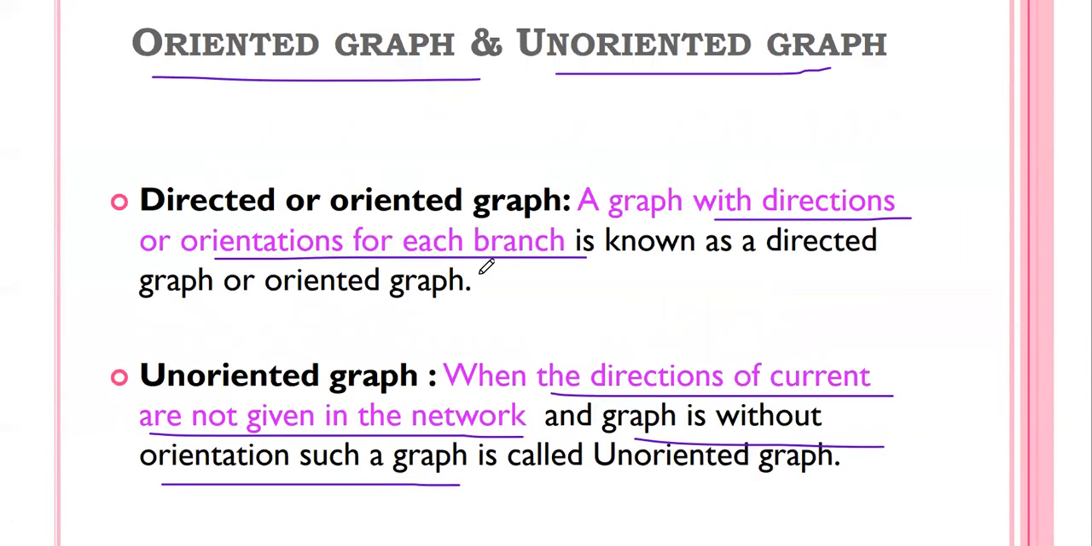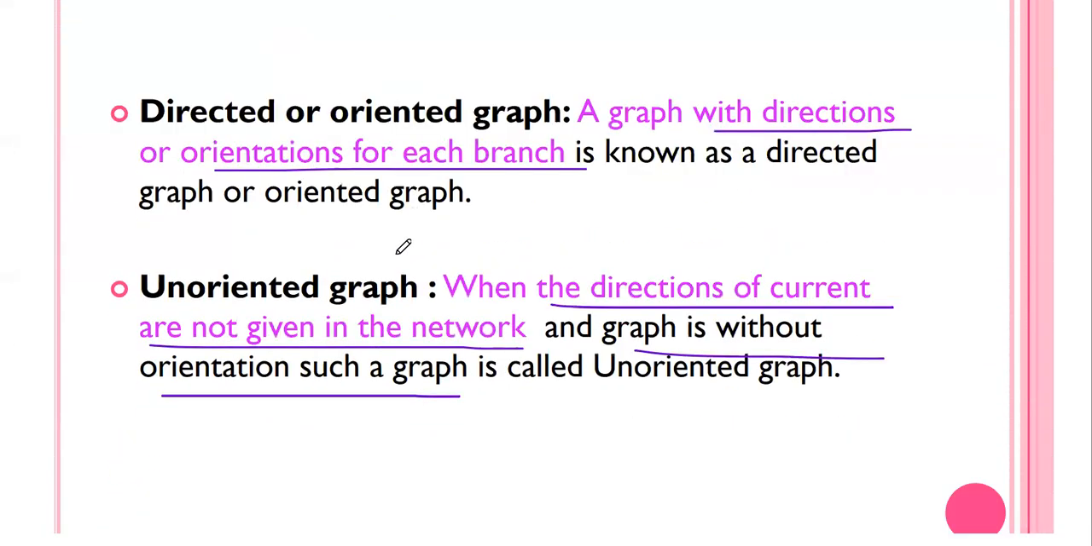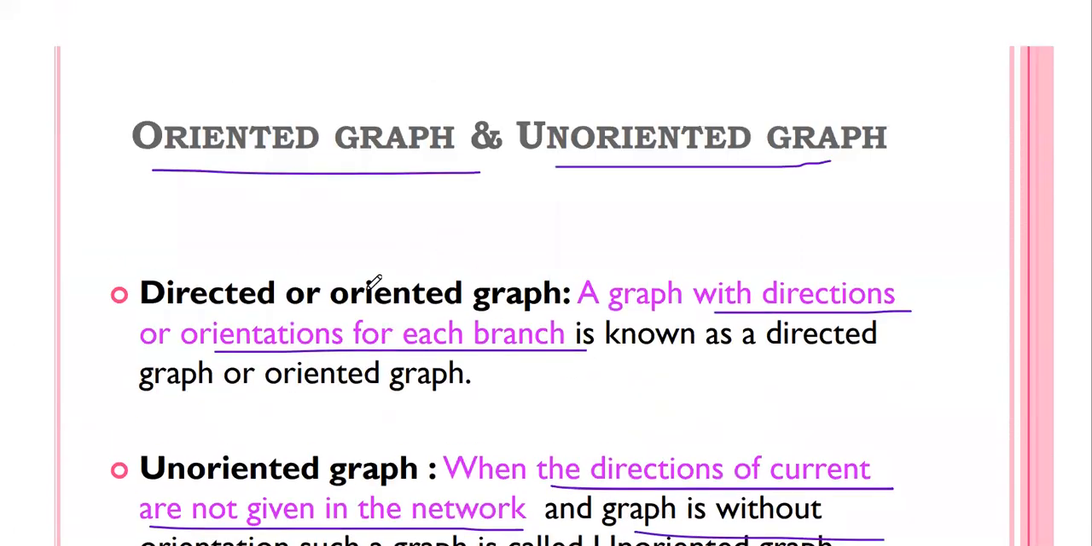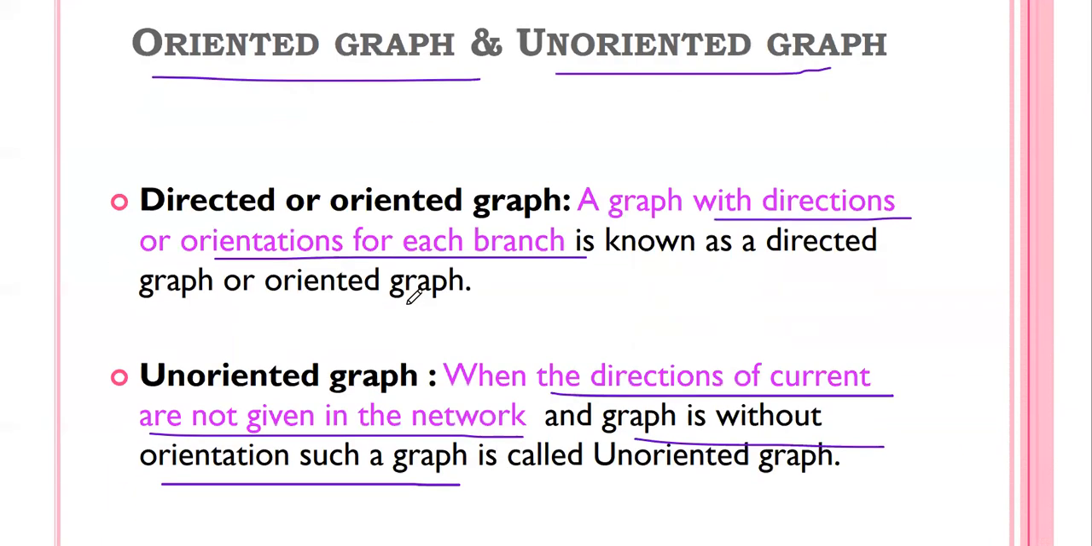So this is the 2 mark question. What is oriented graph and unoriented graph? Another name of oriented graph is directed graph. The graph with current direction is called an oriented graph.